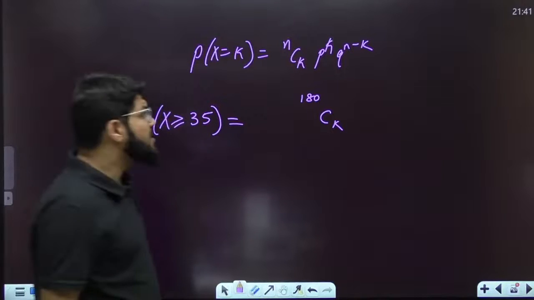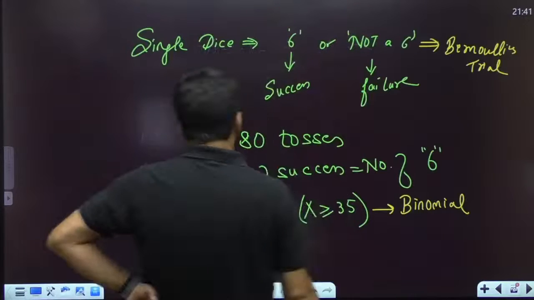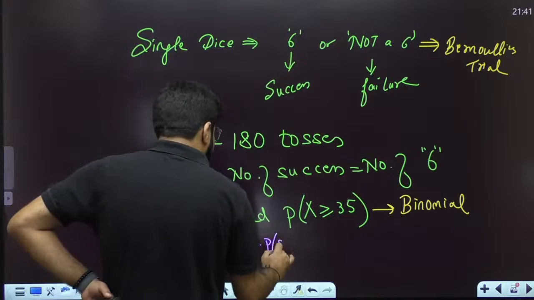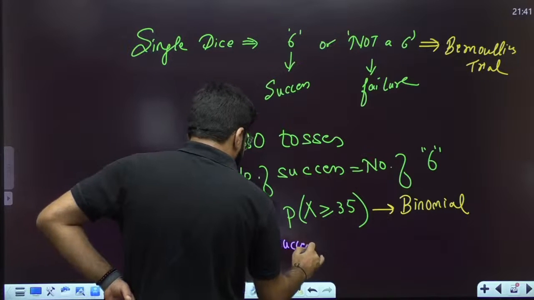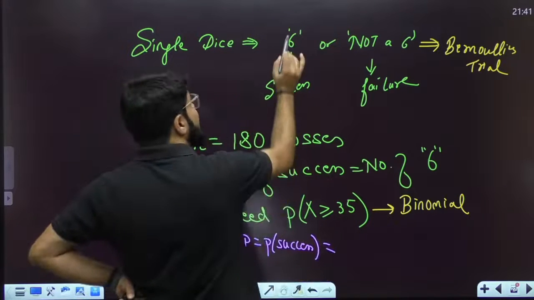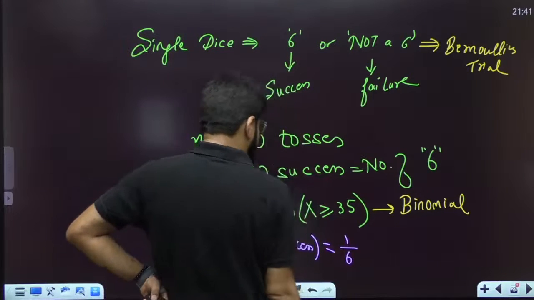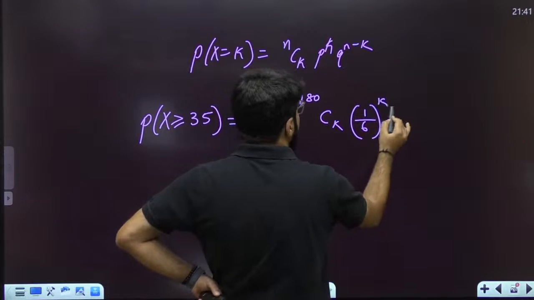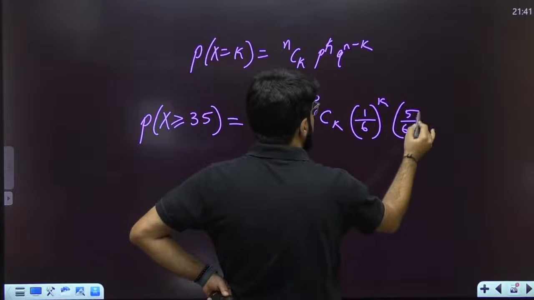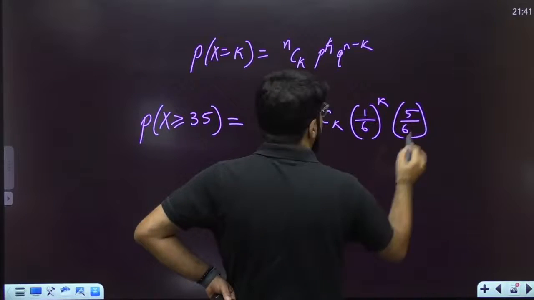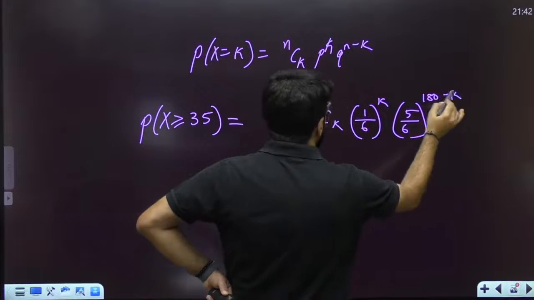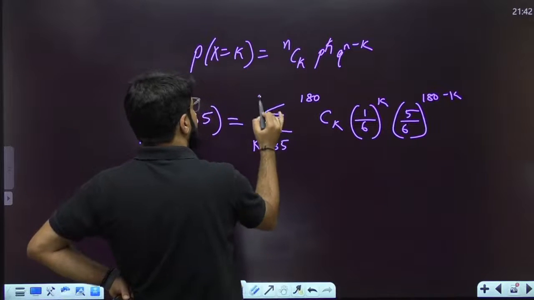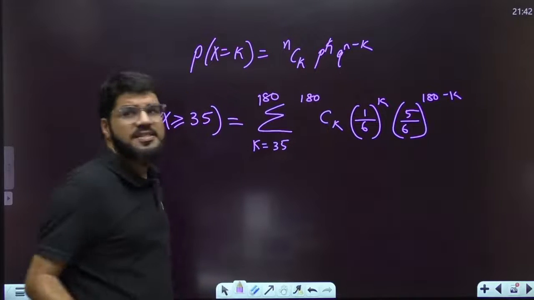What is p? p is the probability of success in a single trial, and getting a 6 has probability 1/6. So p^k is (1/6)^k, and q is 5/6, that is 1 minus p, raised to the power 180 minus k, for all values of k from 35 up to a maximum of 180.